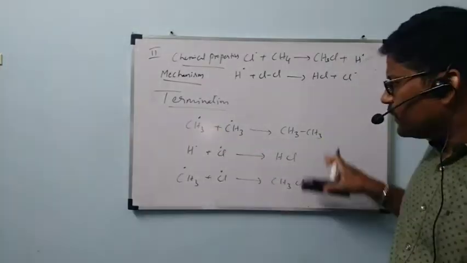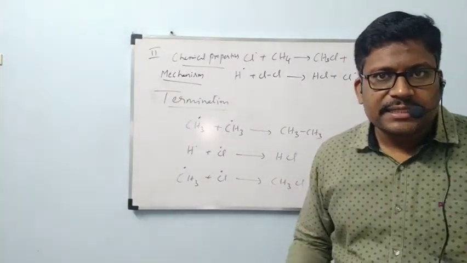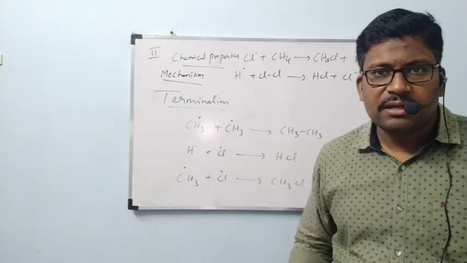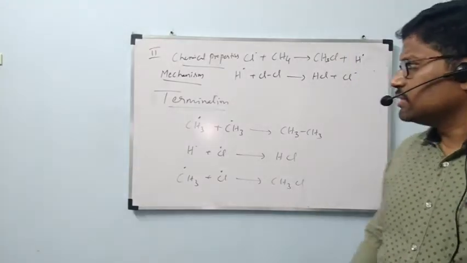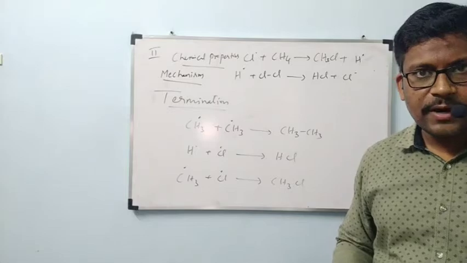As everywhere we are going to follow free radicals, this mechanism is called free radical mechanism. So I am going to write one point finally, a note point.